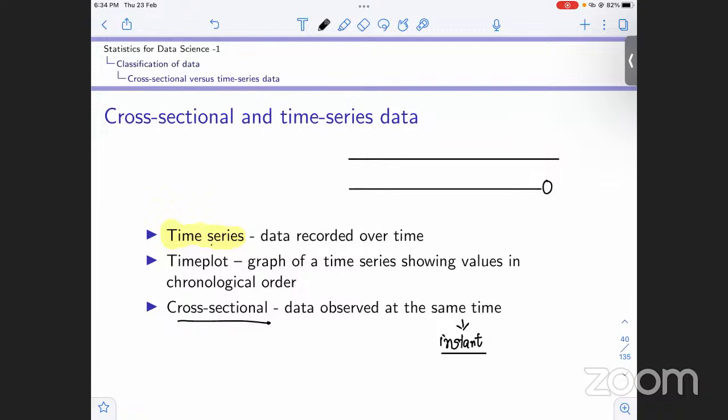Now moving ahead to the time plot. A time plot is basically a graph of time series data, showing values in chronological order, the order in which they have been recorded. It's basically that only.